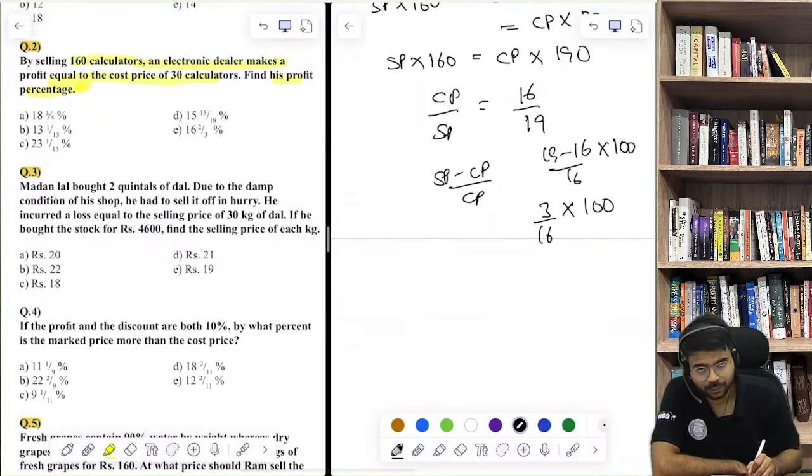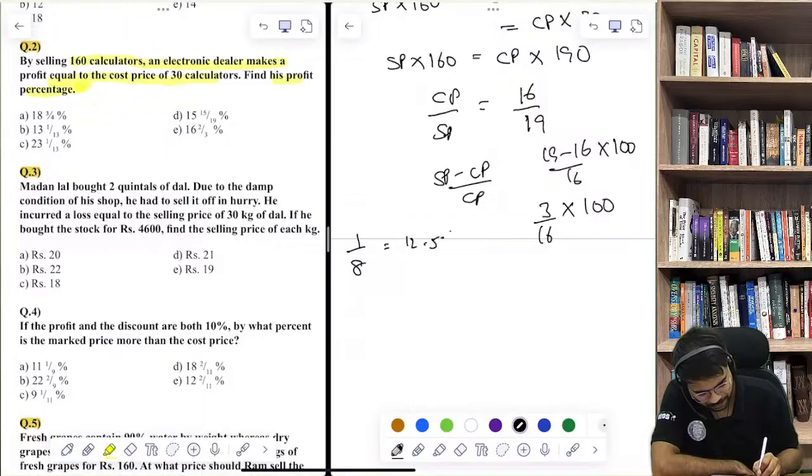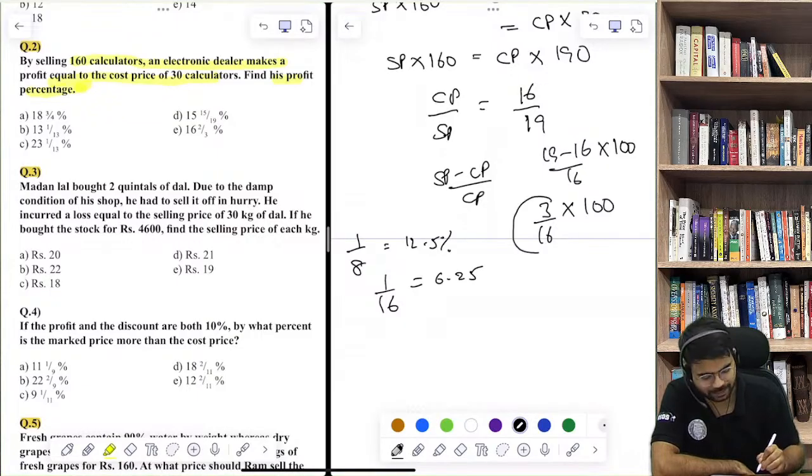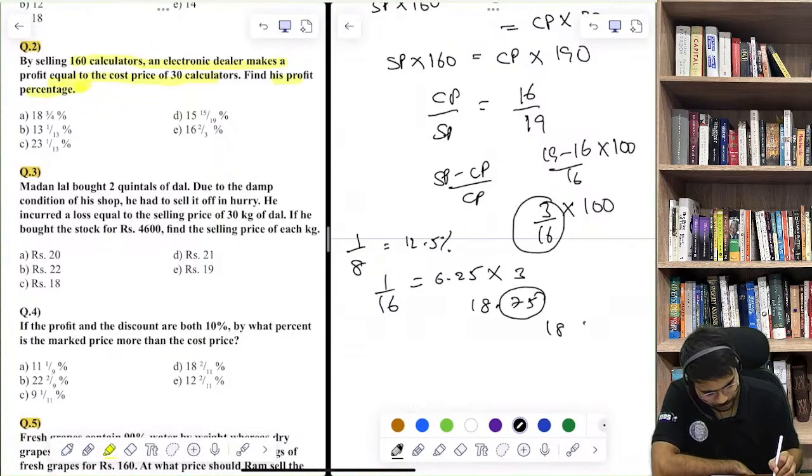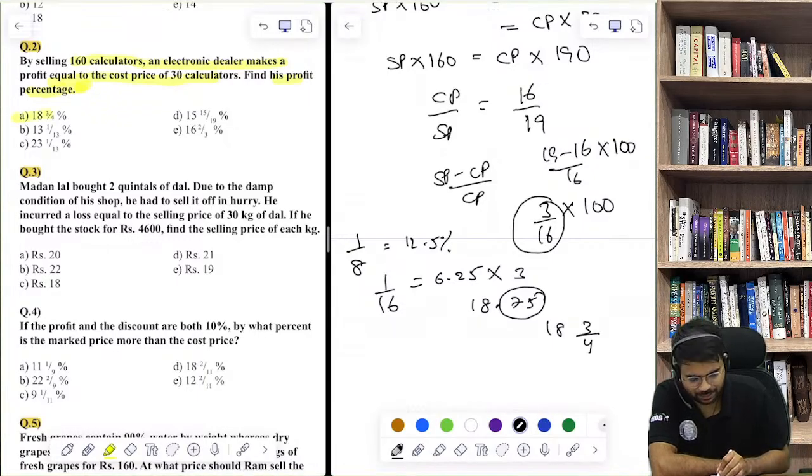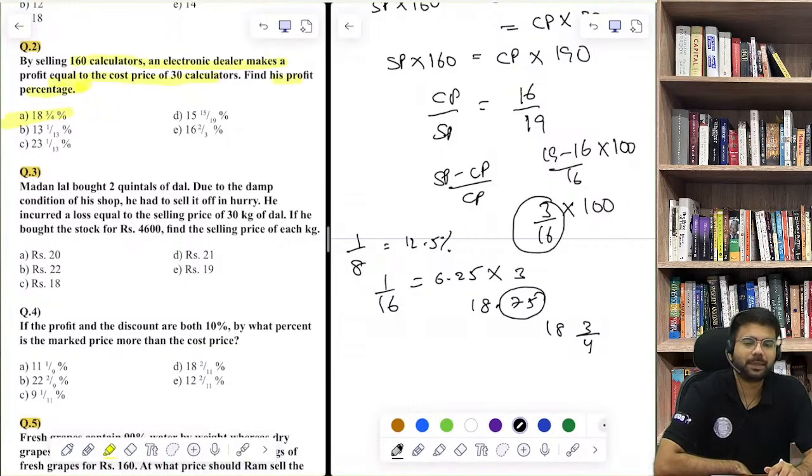If you know that 1 by 8 is equal to 12.5%, then you should also know that 1 by 16 will be half, 6.25%, and we have to do 3 by 16. So into 3, 18.75. What is 75? It's like 18 3 by 4, isn't it? So option A.